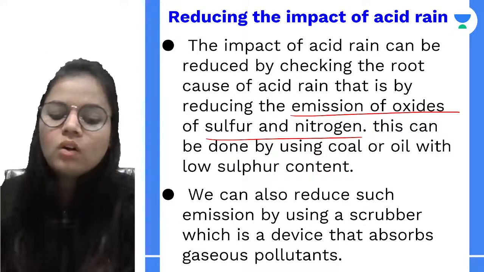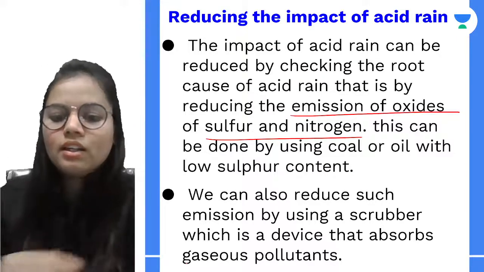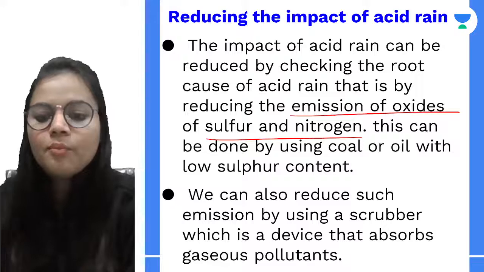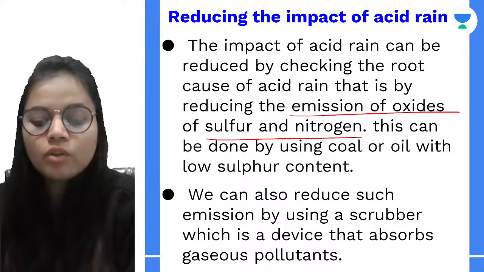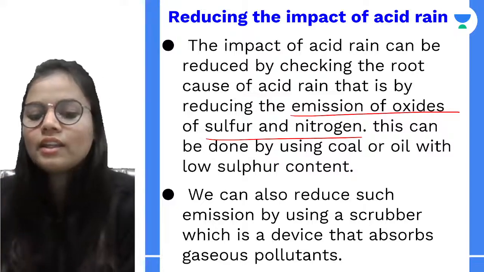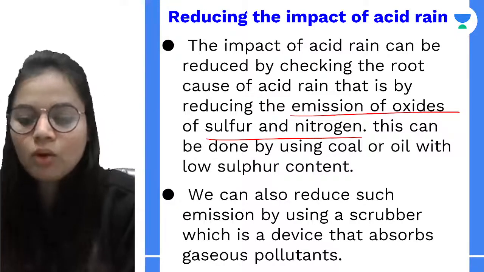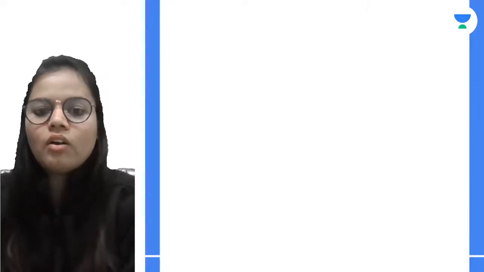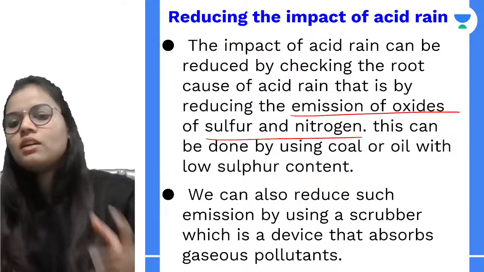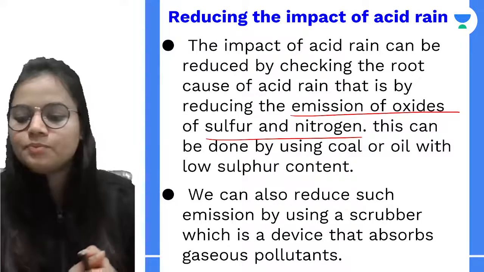We can also use a scrubber. So what is a scrubber? Basically it is a device which absorbs the gaseous pollutant. It is used to remove sulfur dioxide, and it can absorb it, and we can have clean air or clean gas out. All right, so this is how we can reduce the impact of acid rain.